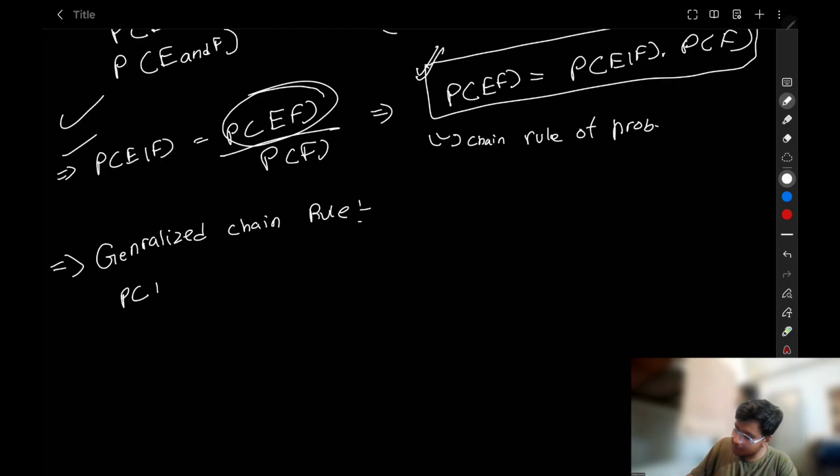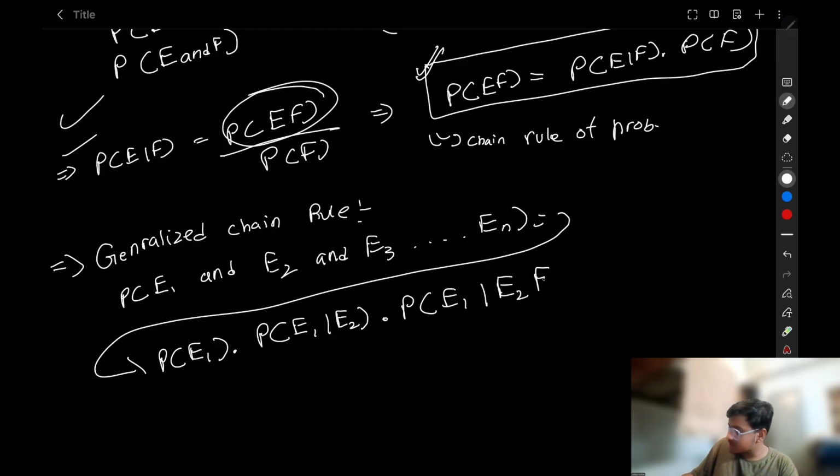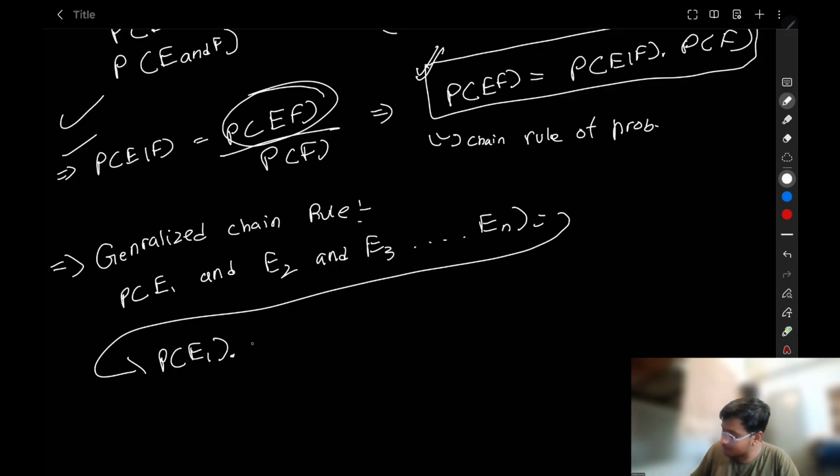First I'm going to write E1 and E2 and E3 dot dot dot En is equal to, I am writing equal to here because there is no space left, probability of E1 multiplied by probability of E2 given E1, multiplied by probability of E3 given E1 and E2. Sorry, I have just blundered here. Sorry for that mishap.